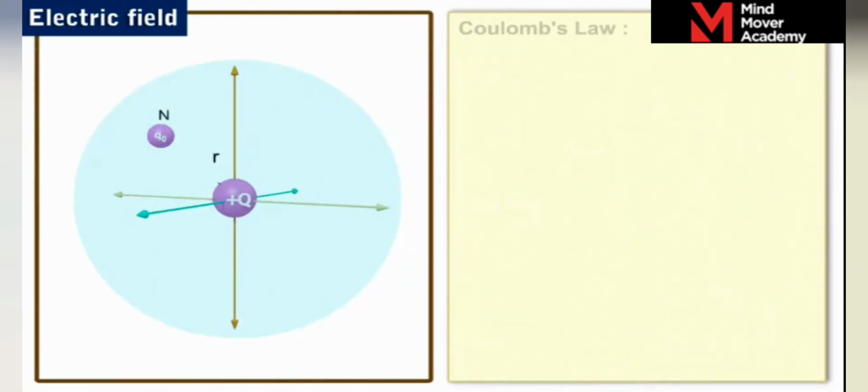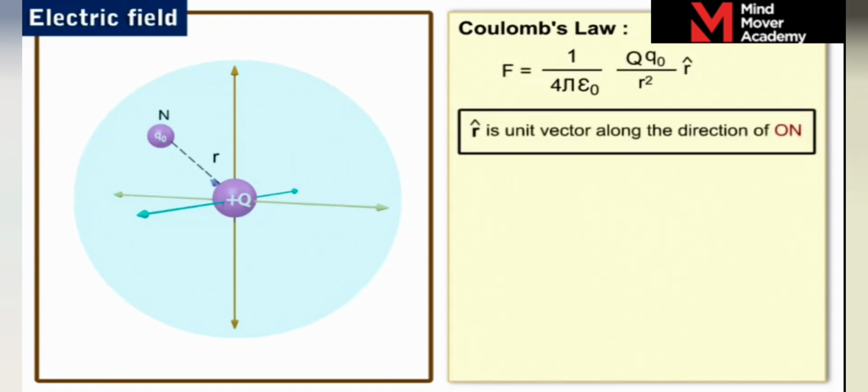We can use Coulomb's law for calculating the force on q0 due to q. The electrostatic force on q0 due to charge q is F is equal to 1 by 4 pi epsilon naught q q0 by r square into r cap, where r cap is the unit vector along the direction of ON.